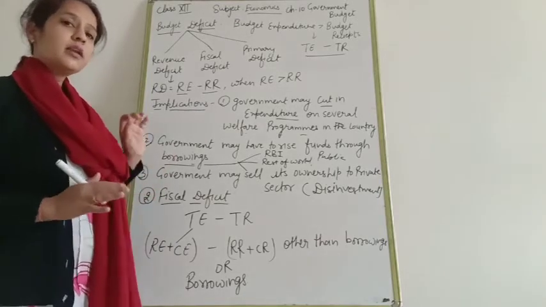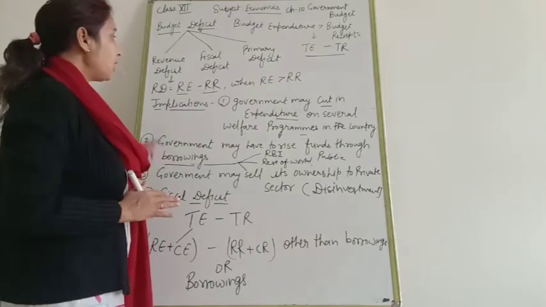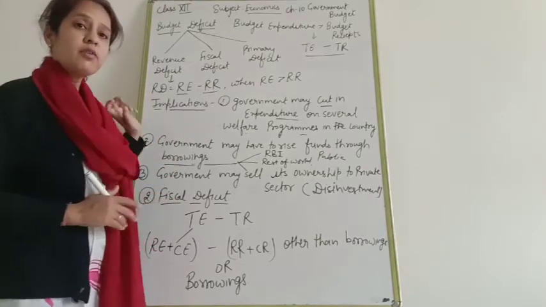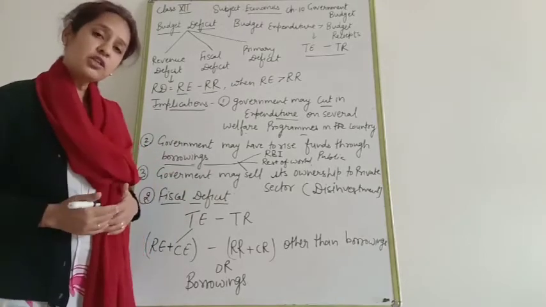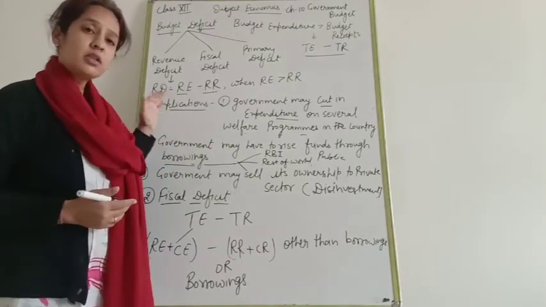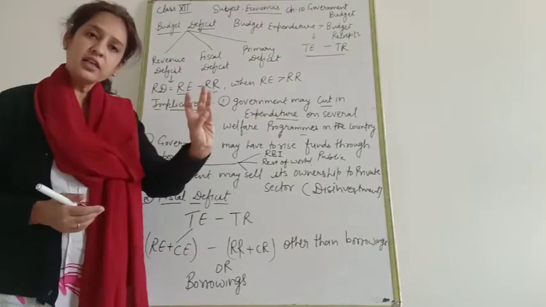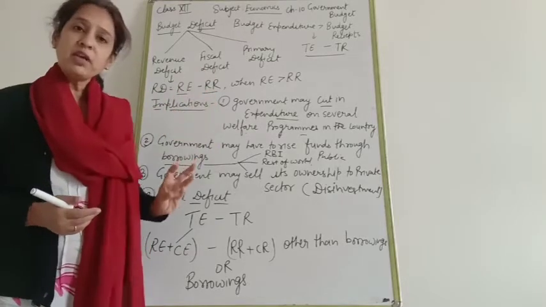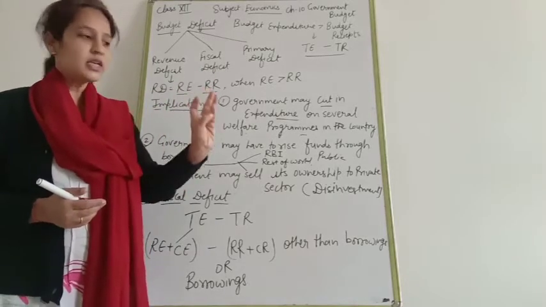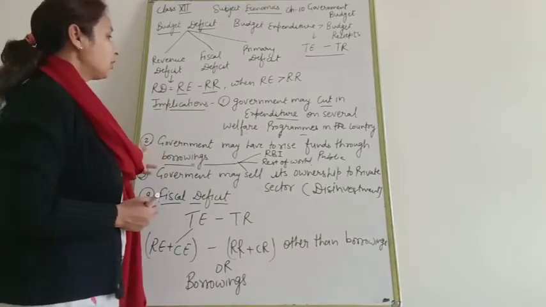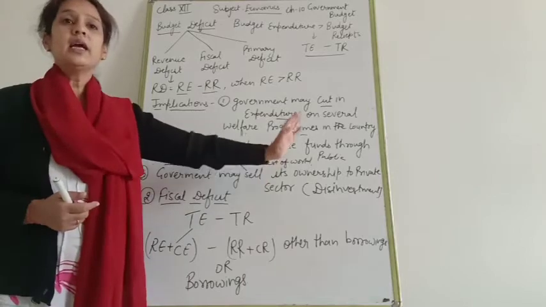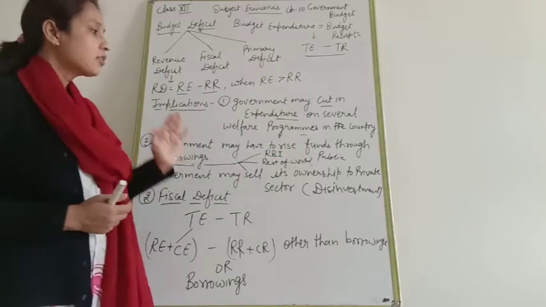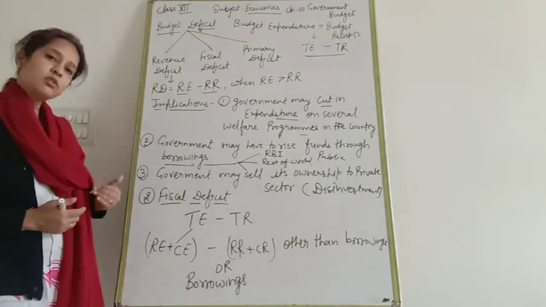It means revenue deficit occurs when revenue expenditure is greater than revenue receipts. What are the implications of that? To recover these losses, government can cut expenditure. Government may raise funds through borrowings. Third, government may sell its shares to private sectors through disinvestment.